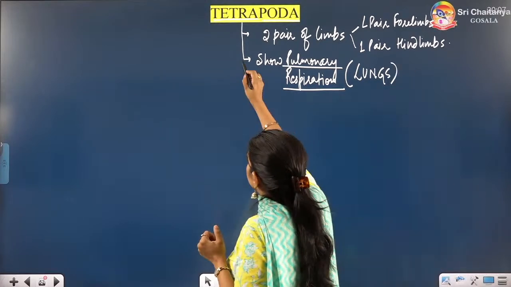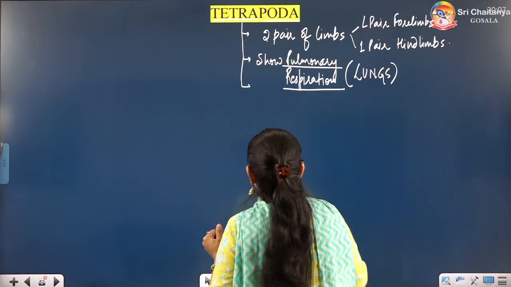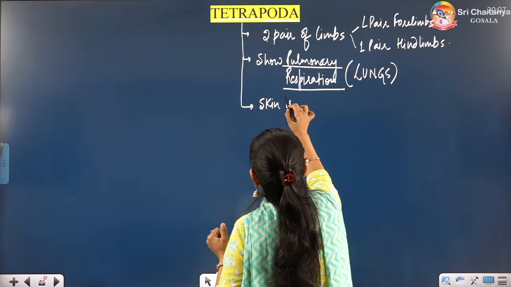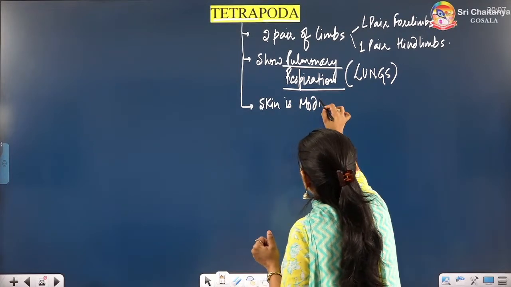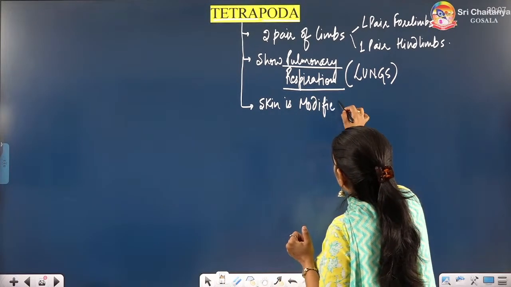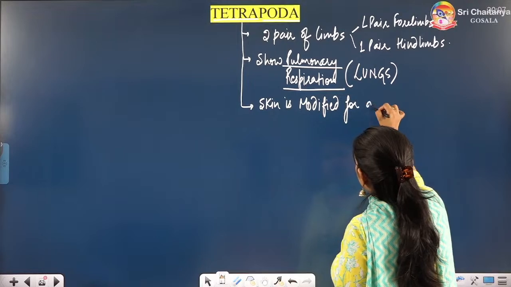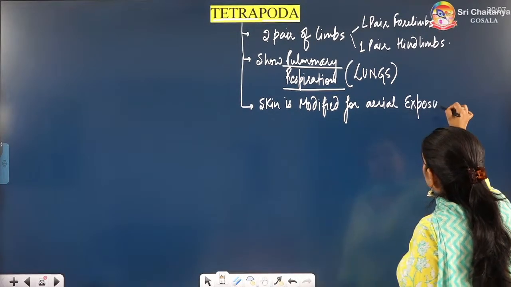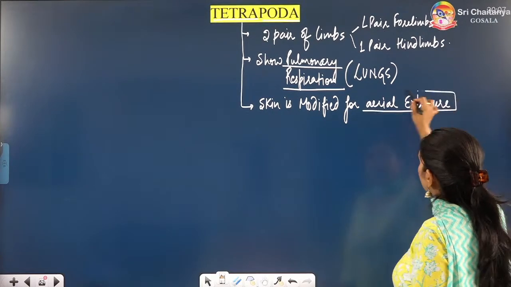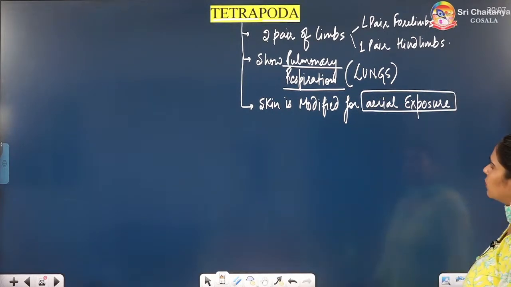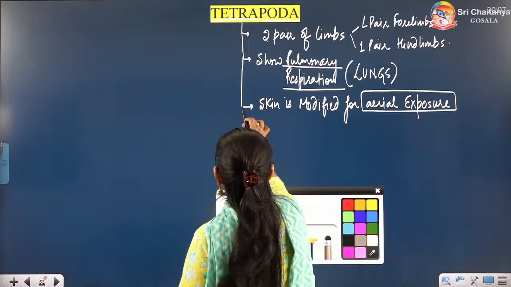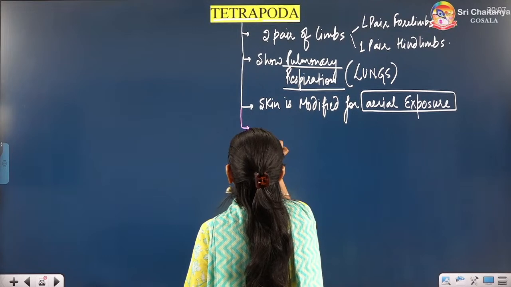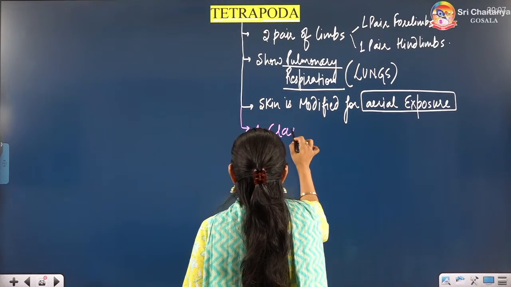All right. Then they show their skin is modified for aerial exposure, exposure to air, exposure to the environment, terrestrial environment, aerial exposure. All right. So how many classes are there? There are 4 classes.